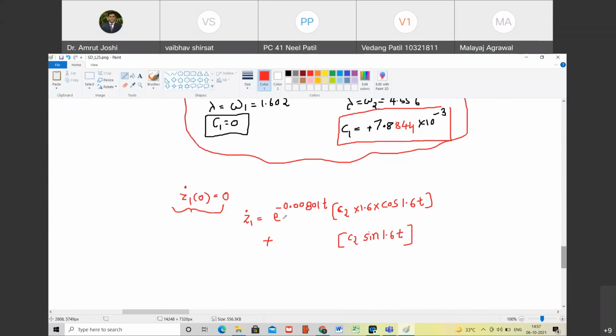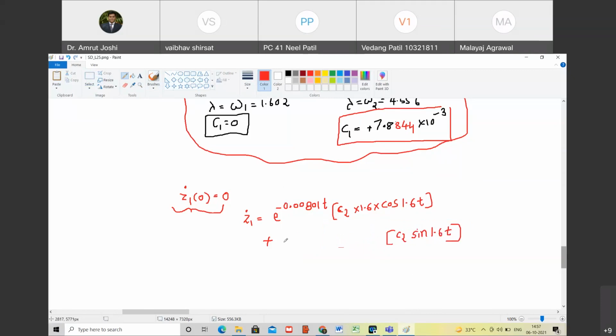And then what is the derivative of the first term? Derivative of the first term will be minus 0.00801 e raised to minus 0.00801 t. You need to take the derivative of this term.